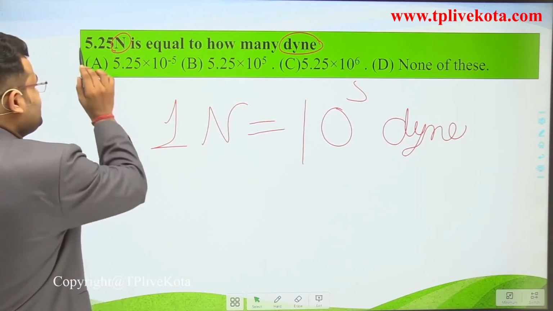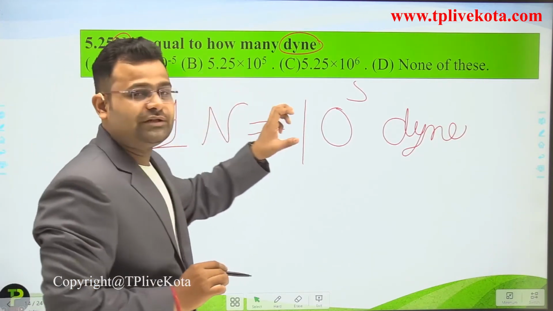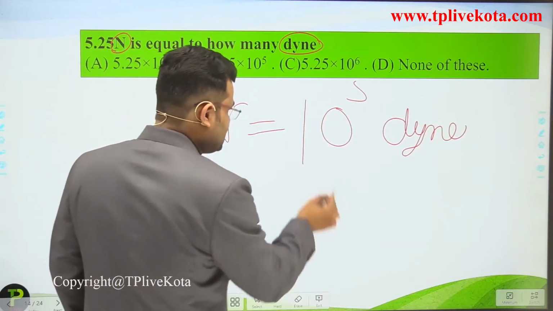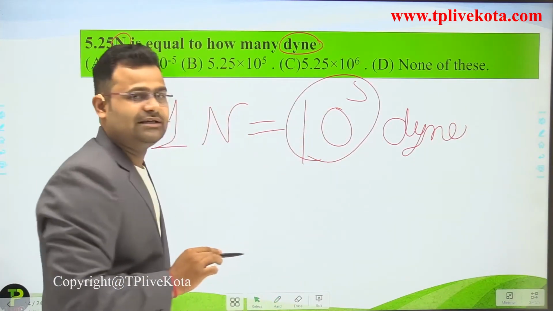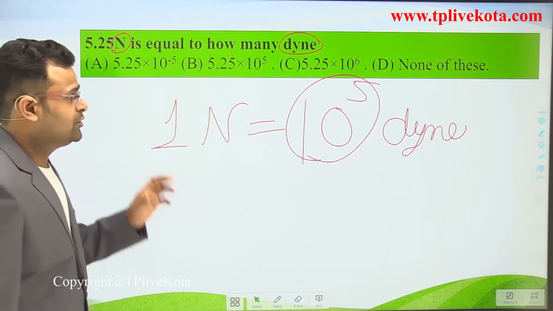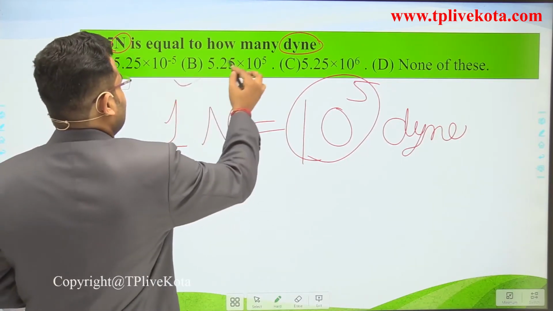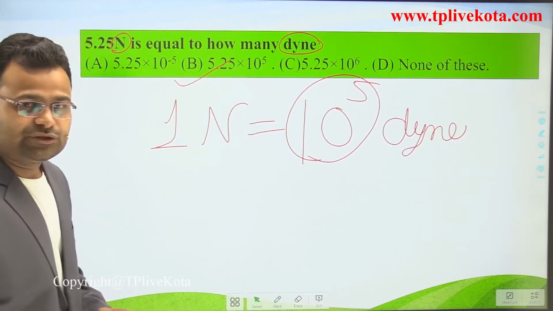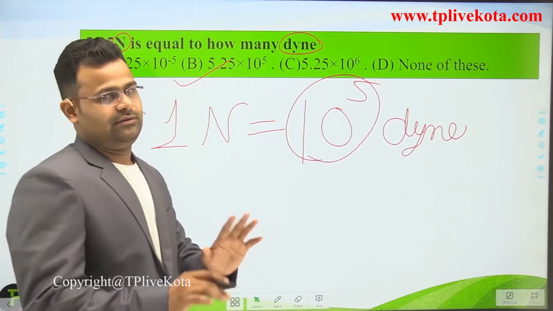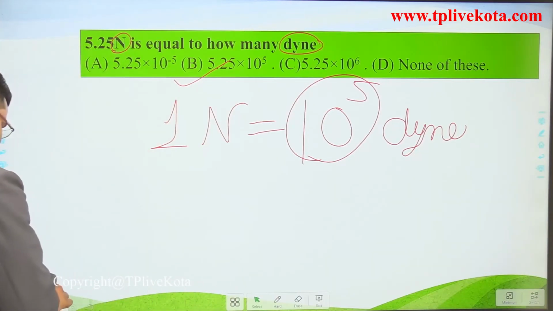The given quantity is 5.25 Newton and we want to calculate the force in Dalton. Just multiply this quantity by 10 to the power 5 Dalton. So what is the answer of this question? The answer of this question is B. Every smart student gets this answer, 5.25 into 10 to the power 5 Dalton. That is the answer of this question.